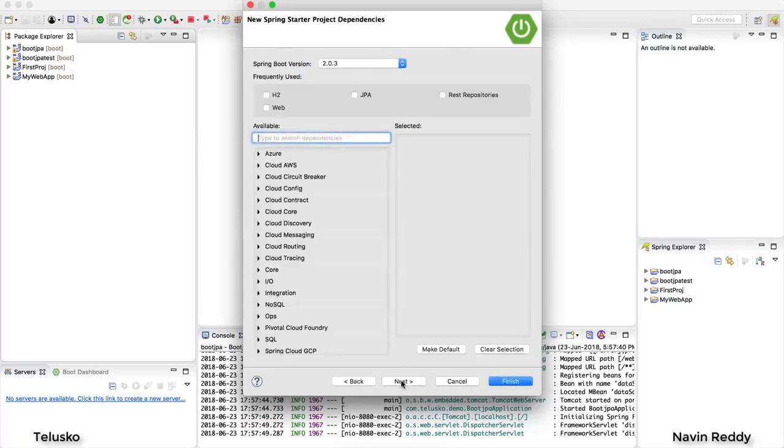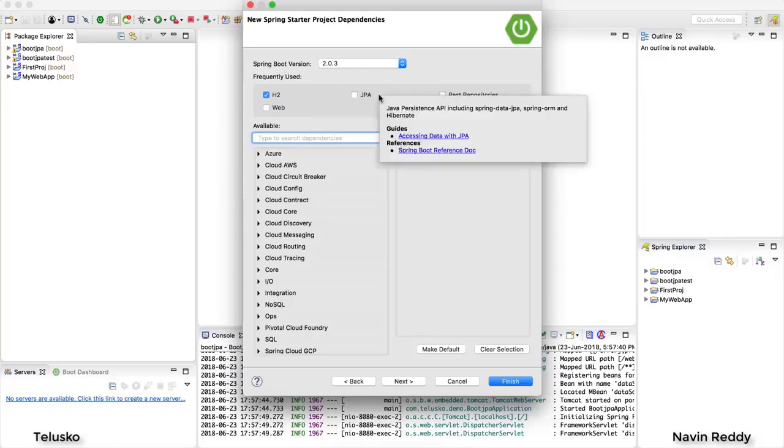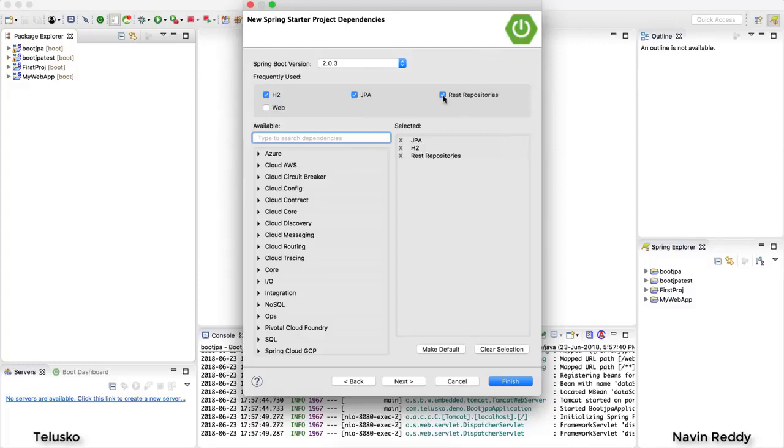Now when I say Spring Data REST, what are the modules which I need? First of all, we need a database, right? So of course we will be using H2. We need a database, maybe MySQL or H2, but since we are just testing it, an embedded database makes more sense. We need JPA because of course we need a repository. And we need REST repository.